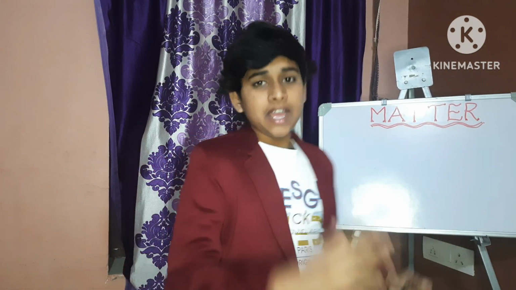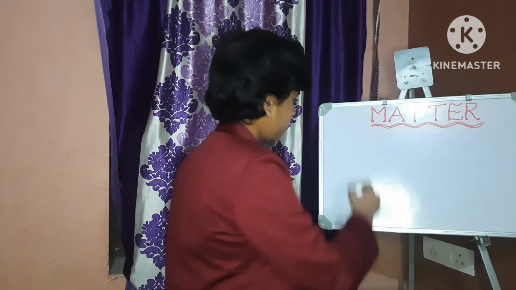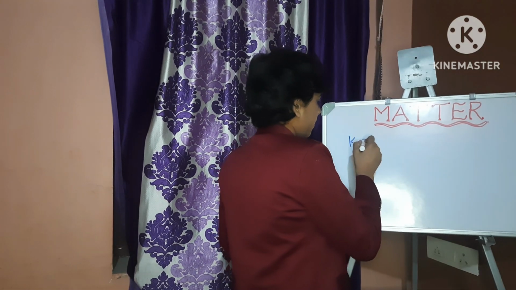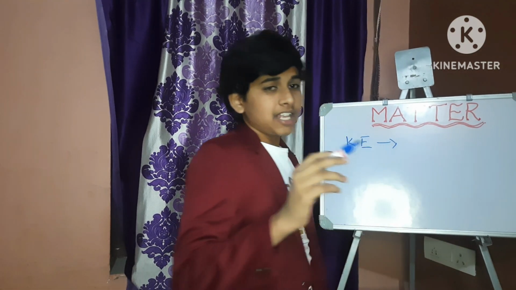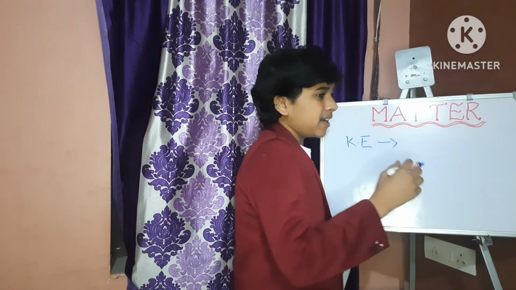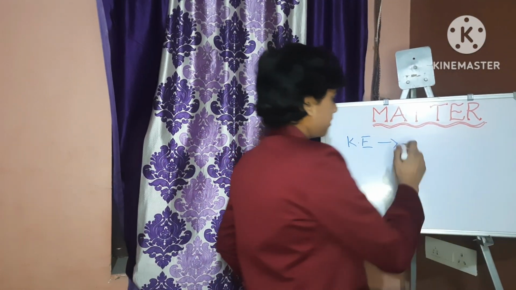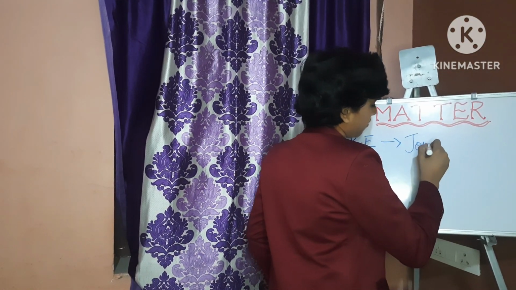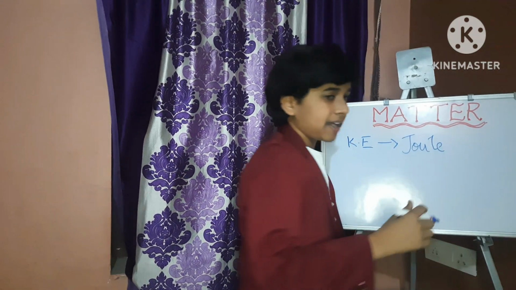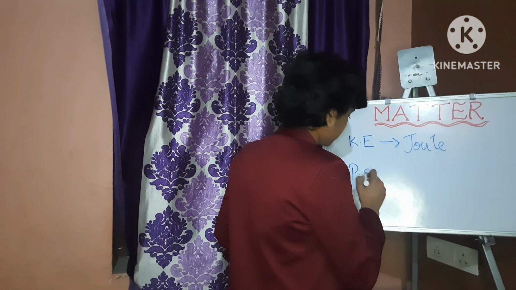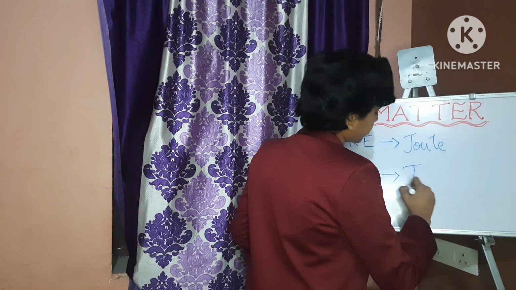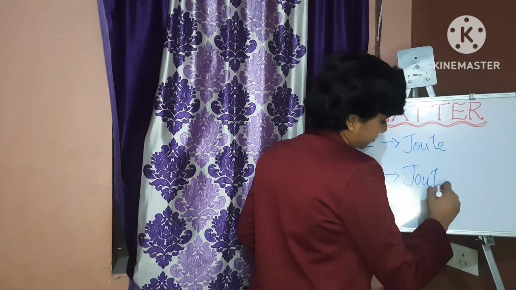For kinetic energy, the SI unit is joule, and the SI unit of potential energy is also joule.